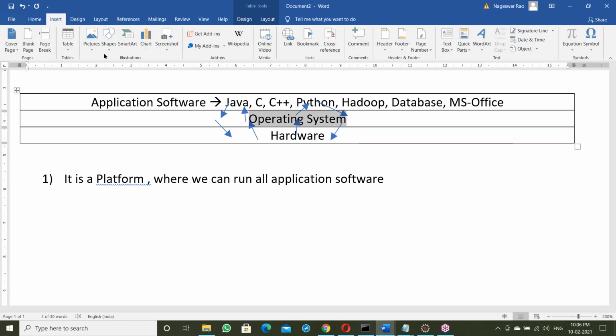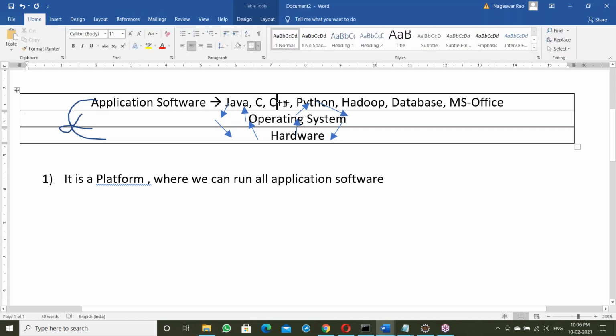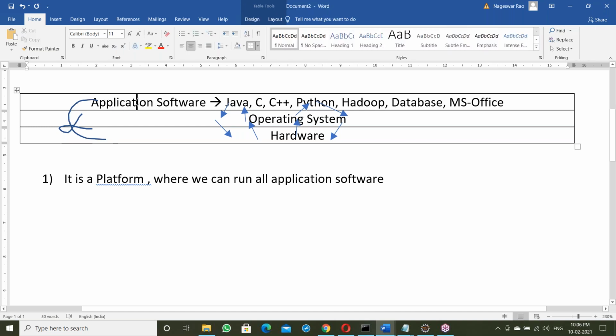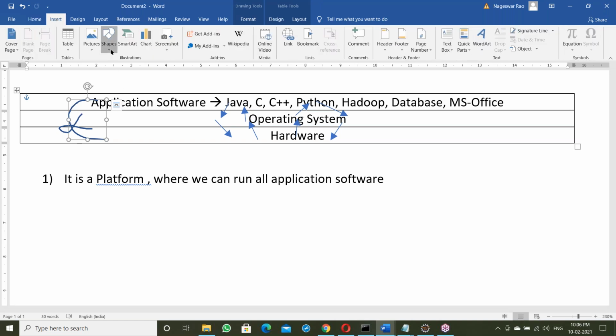Can application software like Java directly communicate with the hardware components? No, it cannot. For that, OS is required. Java, C, C++, Python, all the programs have no direct communication with the hardware components.